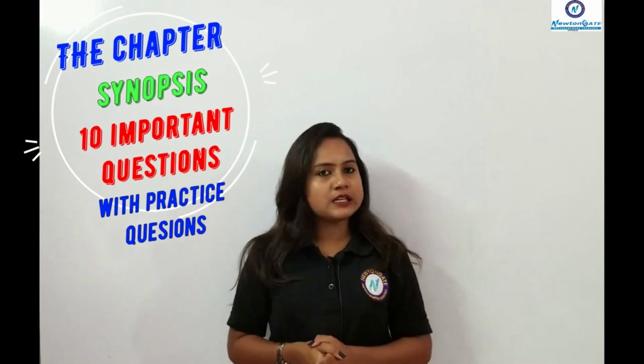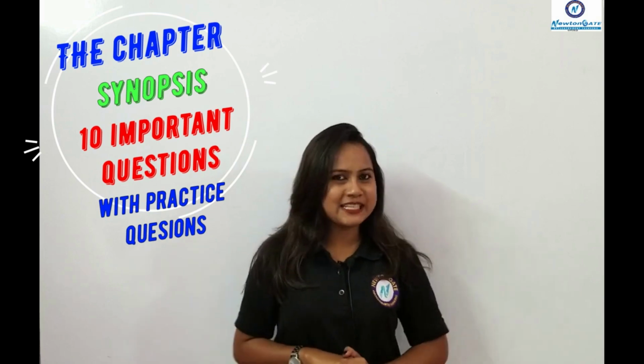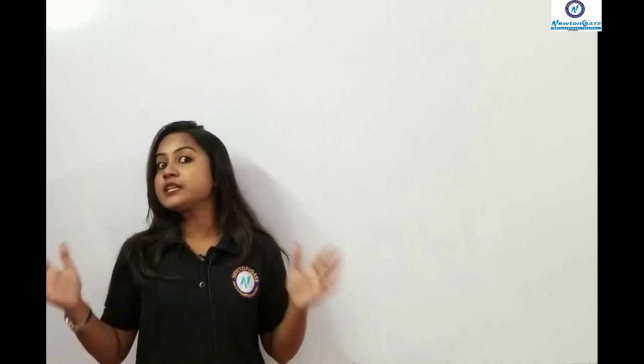As you know, I will be discussing a few important points from the chapter, a few concepts will be cleared here, and 10 important questions will be discussed. So are you excited for the discussion? Without wasting any time, let's get started. Now we are going to start the chapter synopsis. In this chapter, we are going to discuss the physical properties as well as the chemical properties of metals and, on the other hand, non-metals, and how they react with other elements.